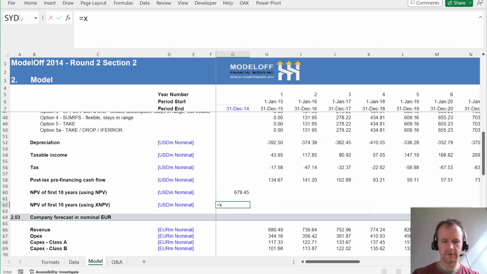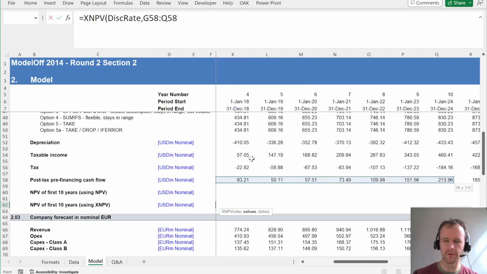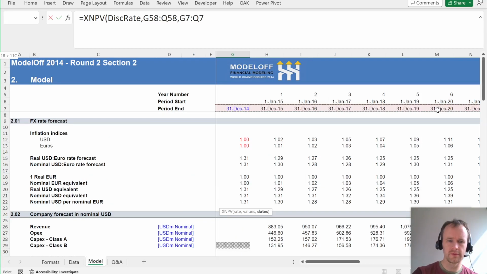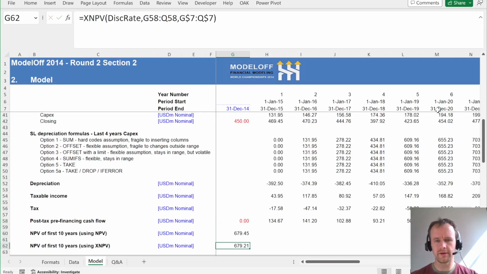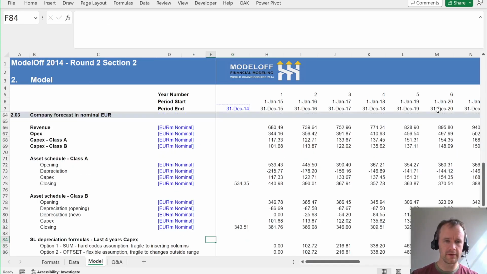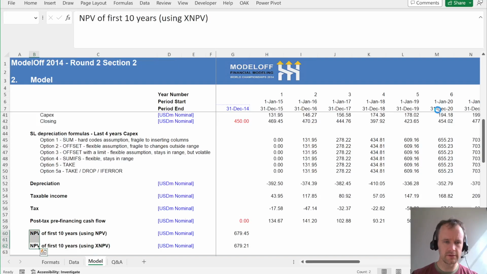And then XNPV, disk rate, my values. Now, importantly, I need to include 31st of December 2014 in my date range, so I need to include it in my value range as well. So I'm going to have 11 columns. My dates are going to be up here. And now throw the value error because it wants there to be a number in here. So I'm just going to put hard-coded 0 in there, and then it's happy. You can see the numbers are slightly different, but not very different, which is kind of exactly what you'd expect. Sorry, then I need to grab this.